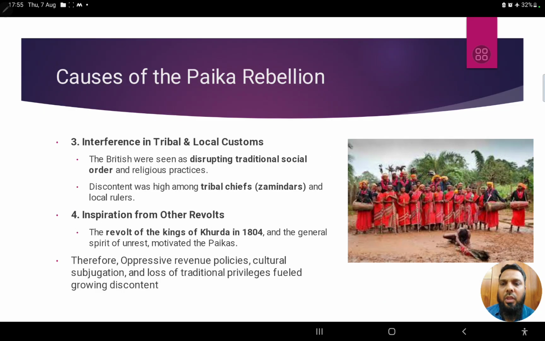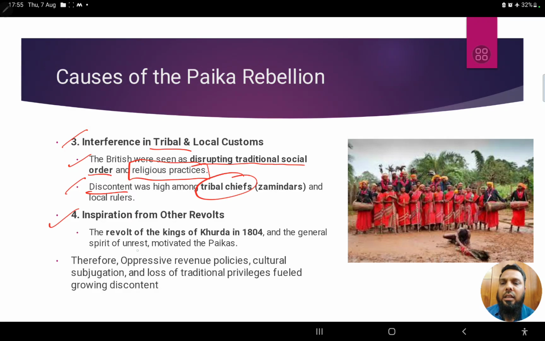Next, interference in tribal customs. See, once the British occupied a territory, even if tribals were there, the British never regarded the importance of the tribals. The British also interfered with tribal customs. So, the British were seen as disrupting the traditional social order and religious practices. They were interfering with the religion, and they were interfering with tribal practices. This also led to discontent among the tribal chiefs.